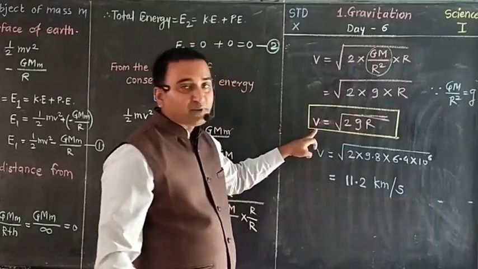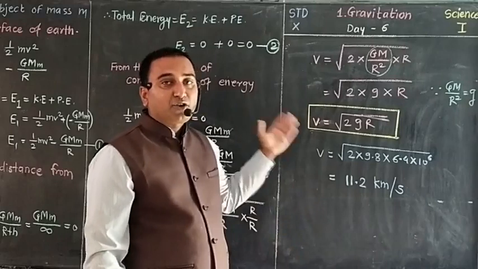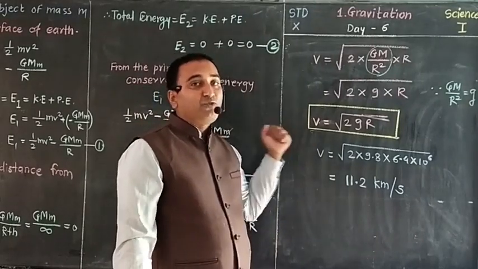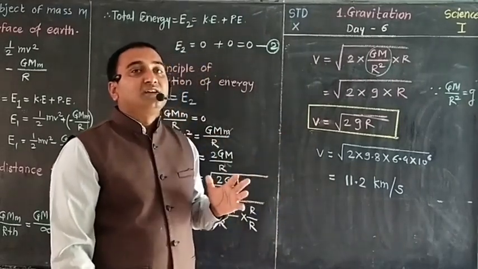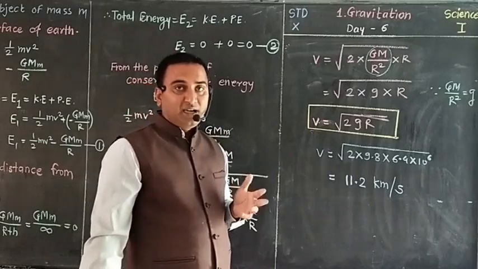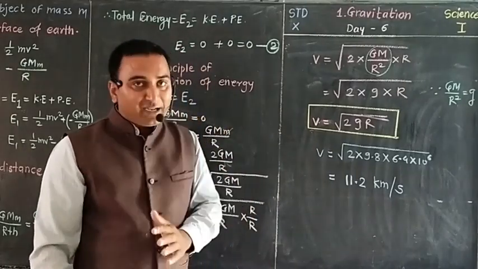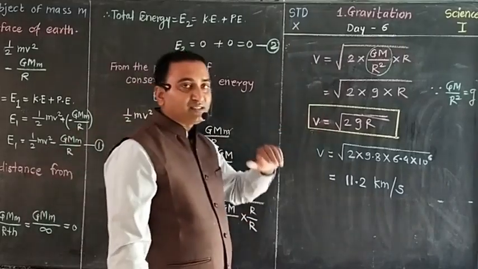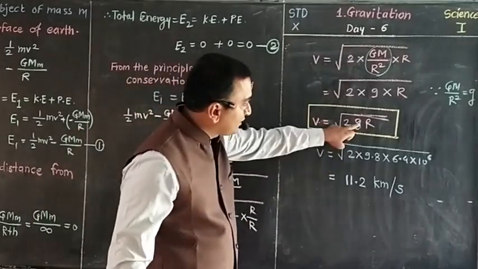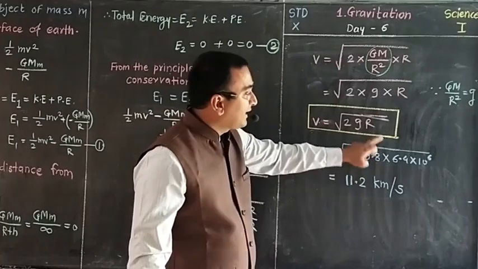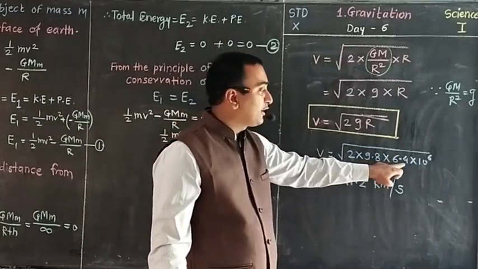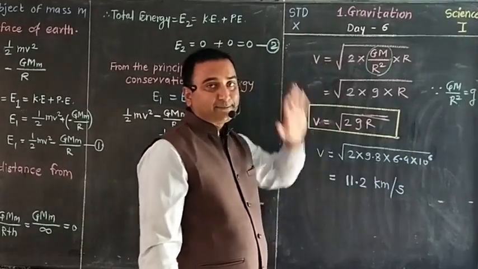So this is the expression, or formula, by which we find the escape velocity for any object to overcome the gravitational pull and escape from the clutches of the gravitational pull, so as not to fall back on the earth. Just fill in the value of g, 9.8, and the radius of the earth, 6.4 into 10 raised to 6.